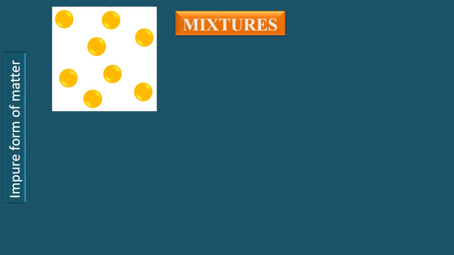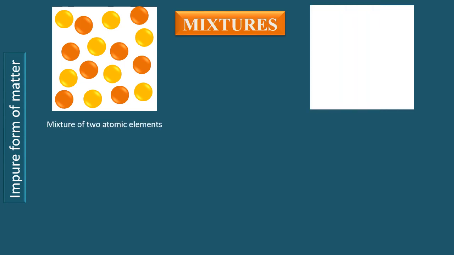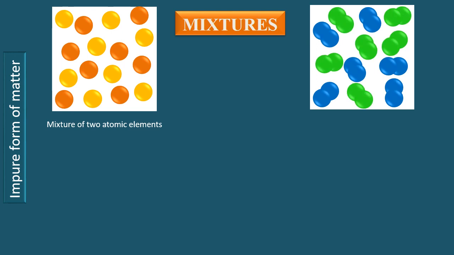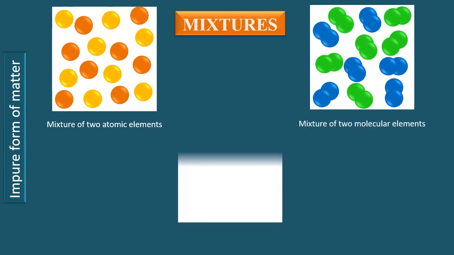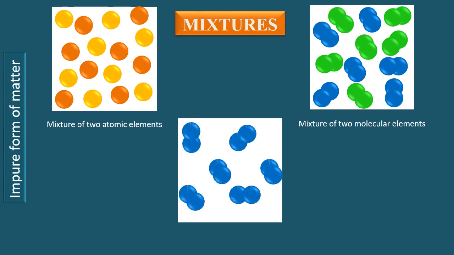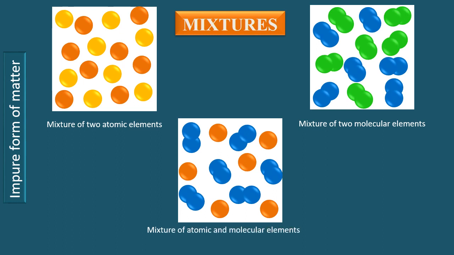Mixture is an impure form of matter which either consists of elements or compounds or both. Look at this picture. It is a mixture of two atomic elements. Next is a mixture of two molecular elements. In the third figure, there is a mixture of two elements. One consists of atoms and the other consists of molecules.